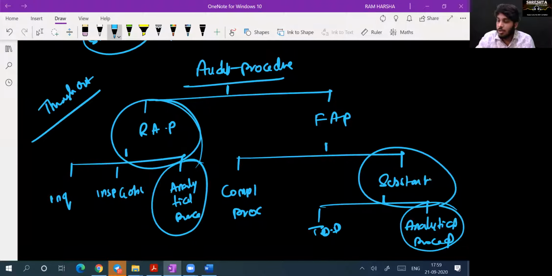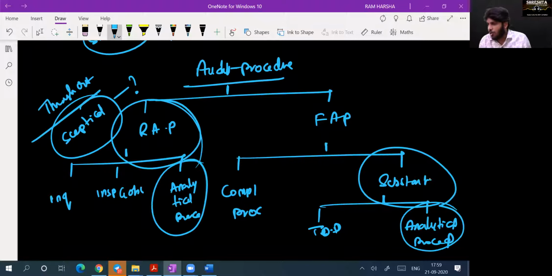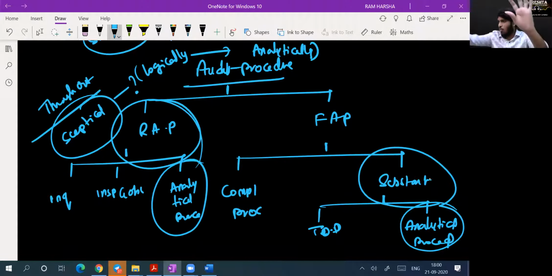Throughout the audit. You are skeptical, no, Sudhir? What is meant by being skeptical? You are thinking everything logically. You are thinking everything analytically. You're not just accepting whatever they say. You're not just accepting the balance sheet and P&L as it is. You are thinking logically there: is it correct? Is it wrong?